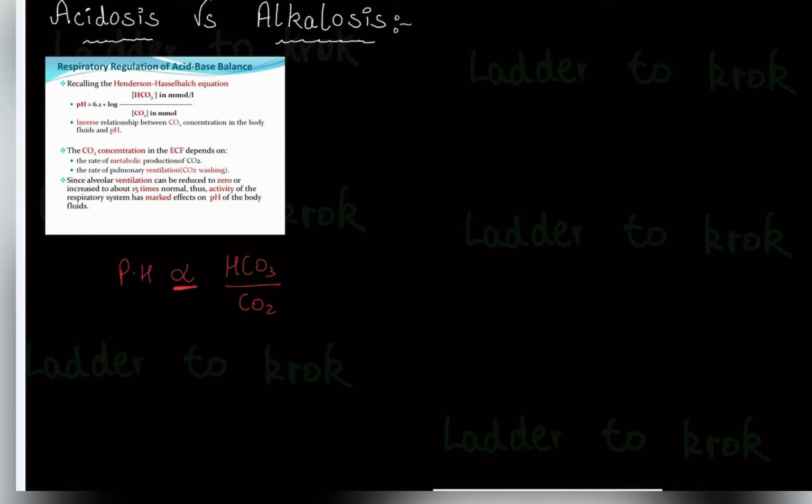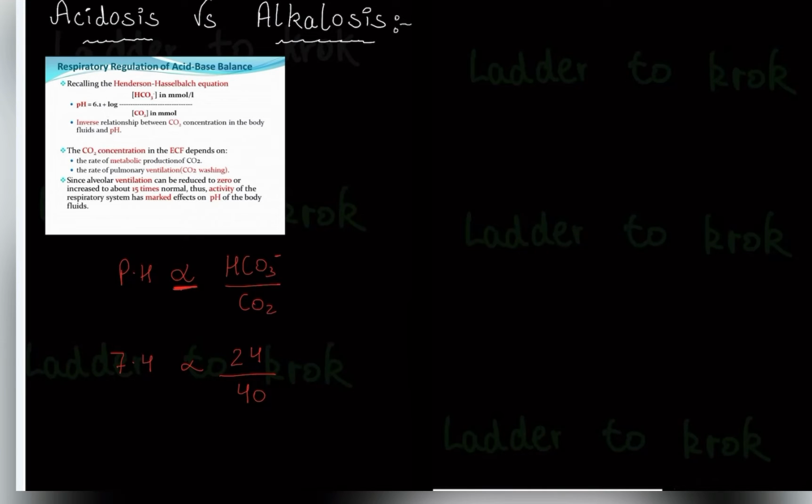What is the normal pH of our body? 7.4, which is directly proportional to the normal level of HCO3 negative, the bicarbonate ion. Its normal value is 24. And the normal value of CO2 in your body is 40.